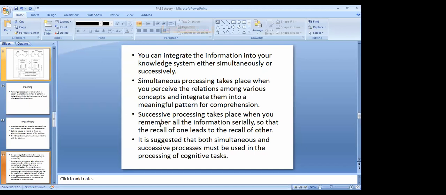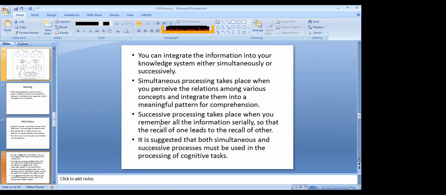So you can integrate the information into your knowledge system either simultaneously or successively. It means whatever information is already there, it's not that once arousal or attention happened, then you start gathering the memory, then you start processing the information. No, it's already there. The answer is already there inside you. You only have to bring it out. Here there is no learning, no memory, no information processing. It's already there inside you. You just have to bring it out, either simultaneously or successively.